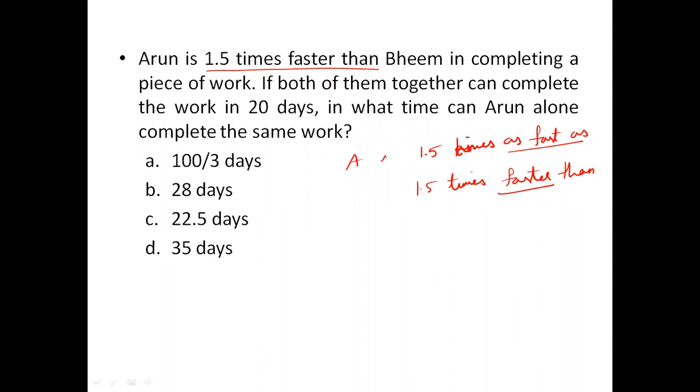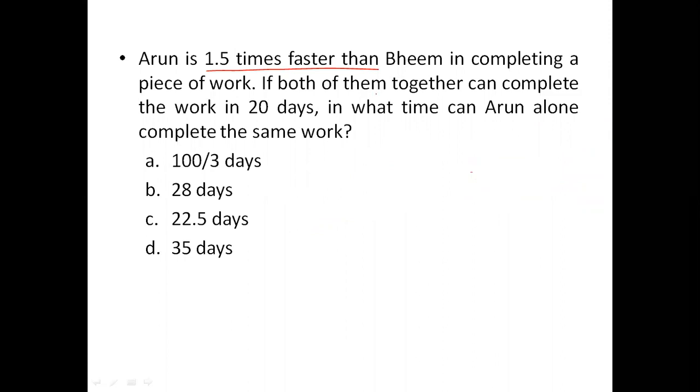When I say A is 1.5 times as fast as B, you can directly write A is 1.5 times of B. But when I say A is 1.5 times faster than B or more than B, I have to say A is 2.5 B, because than the original one, he is having 1.5 more. So A's efficiency is 2.5 times of B. That's the most important understanding we have to take from this question. Everything else is very simple here.